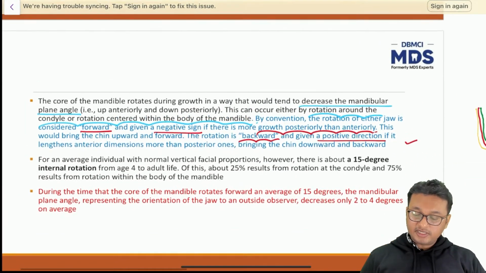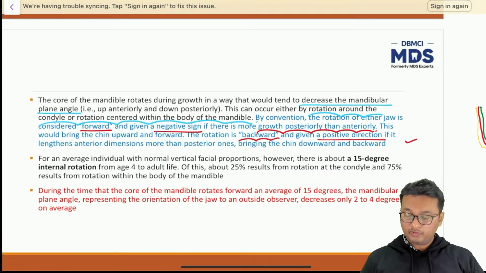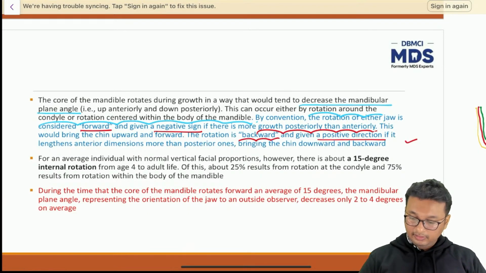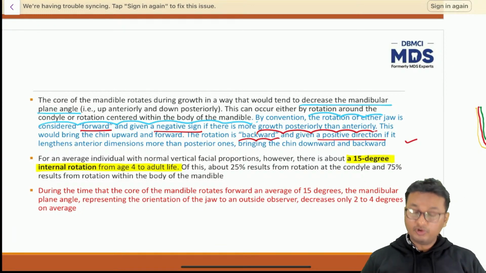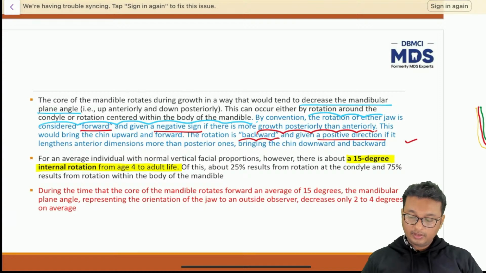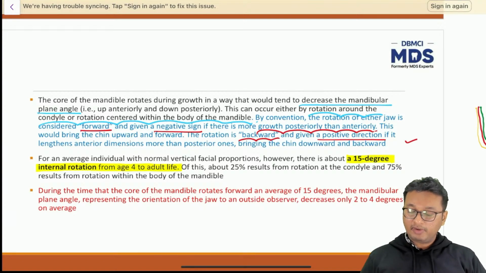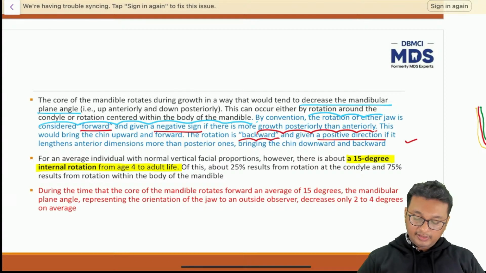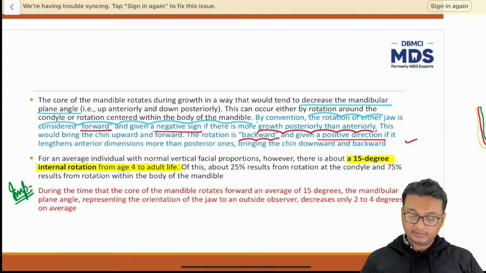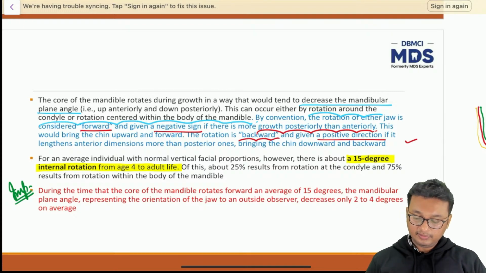For an average individual with normal vertical facial proportions, however, there is a 15-degree internal rotation from age 4 to adult life. Out of this, about 25% results from rotation at the condyle and 75% results from rotation within the body of the mandible. Now, this line is important. It is a direct pickup line. You can be asked a factual MCQ based on this line. So, you can remember this.